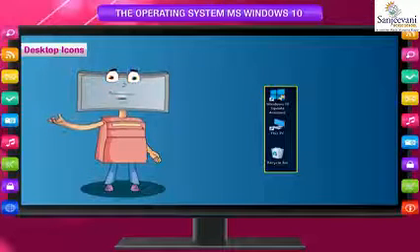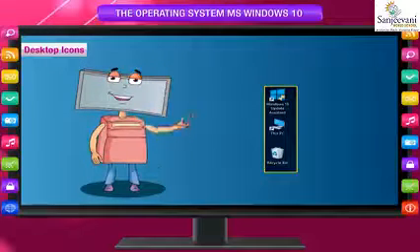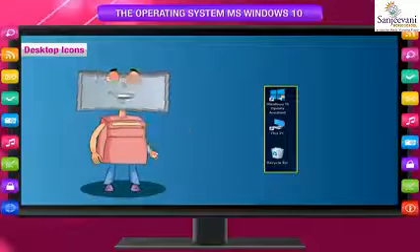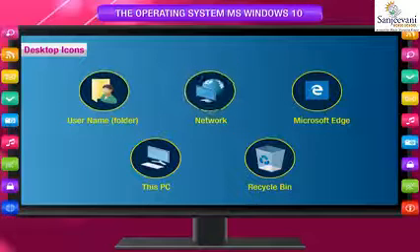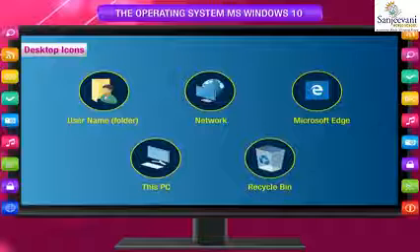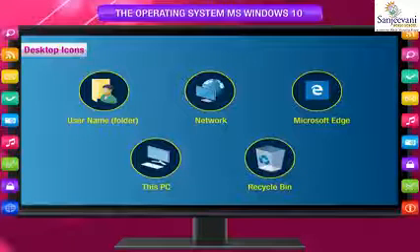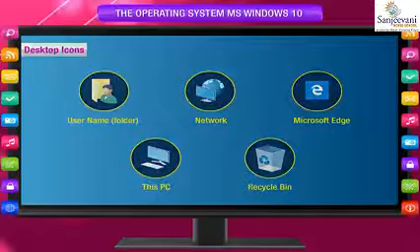To open any program or file, just double-click on the icon. The most common types of icons on the desktop are as follows: Username, folder, network, Microsoft Edge, This PC, recycle bin. The rest of the desktop is made up of the other 4 items, which are joined together to make one standard bar at the bottom of the screen.